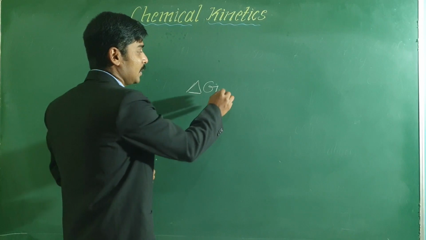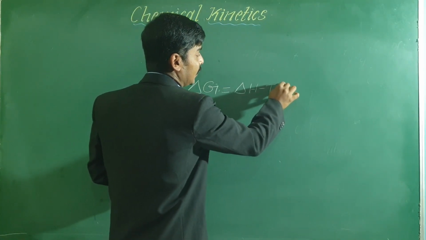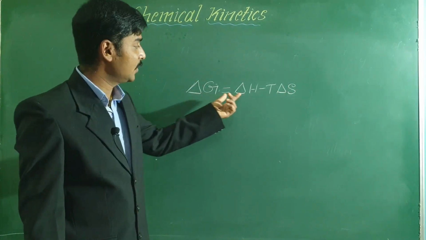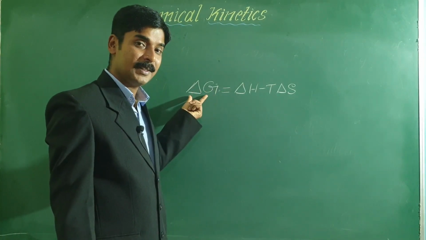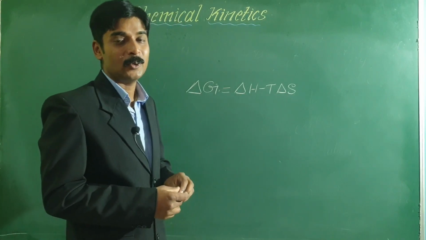And also you studied that this delta G is related to delta H and delta S by the relation delta G = delta H - T delta S, where delta G is the free energy change, delta H is the enthalpy change, and delta S is the entropy change.